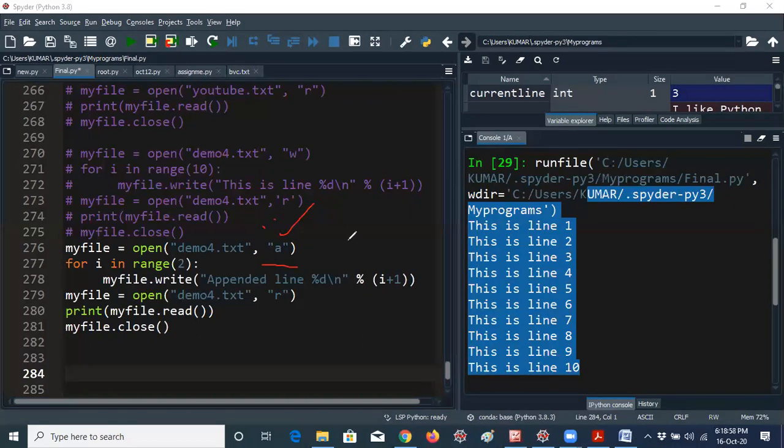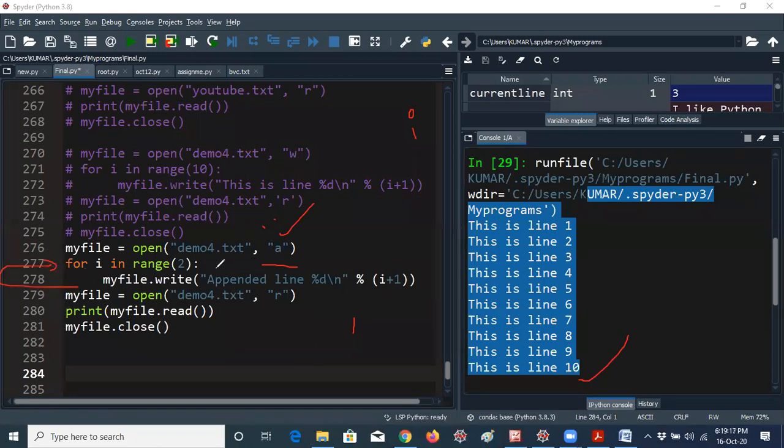That means I would like to add 2 lines, so I iterates from 0 and 1 only. My file dot write of append line 1. That means 0 plus 1. I value is 0, 0 plus 1, that means appended line 1. It will be printed after the 10th line. Appended line 1, this is the line actually I have added. And again the for loop is iterated now.